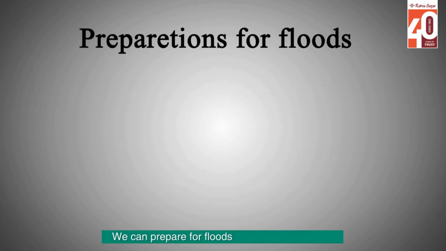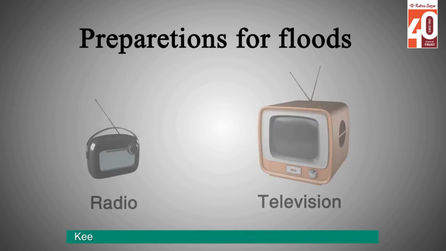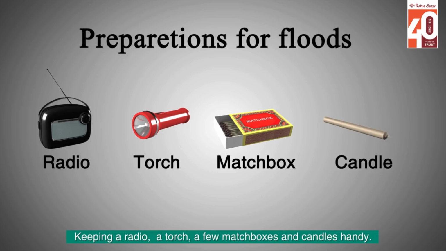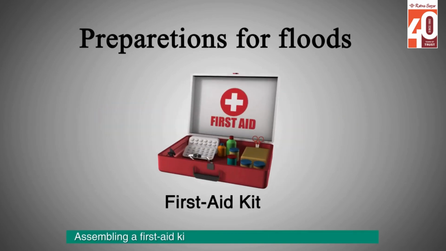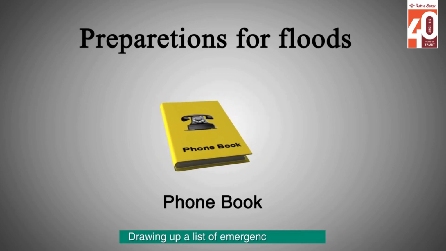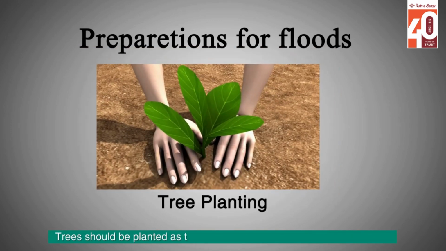We can prepare for floods in the following ways: listening to the radio or watching television for warning and advice, keeping a radio, a torch, a few matchboxes and candles handy, storing stocks of food and fresh water, assembling a first aid kit and keeping it ready for an emergency, drawing up a list of emergency numbers, switching off and unplugging all electrical appliances in the house. Trees should be planted as they prevent flood water from spreading fast.